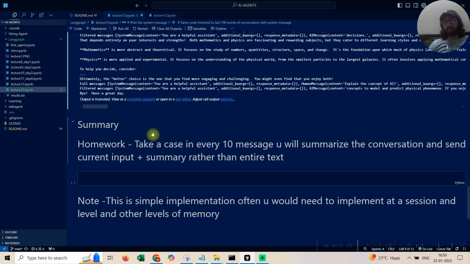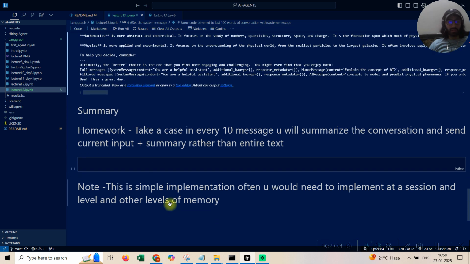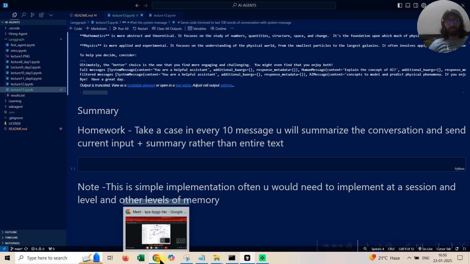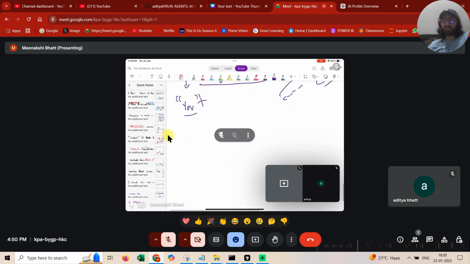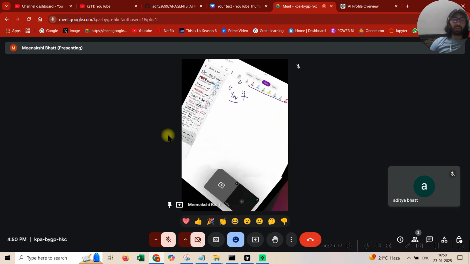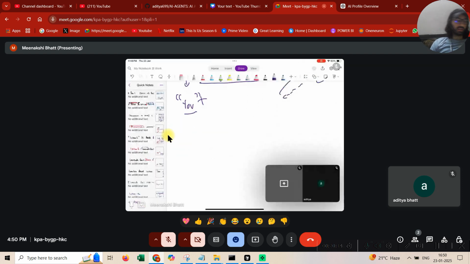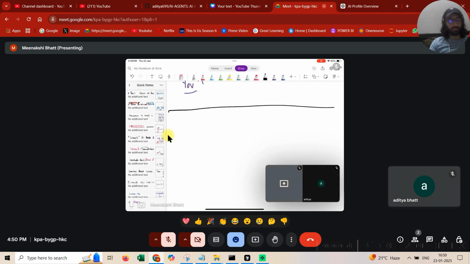Now the third one is summary, and this is your homework, guys. Summary is very essential. Sometimes implementing summary is relatively simpler. It's not very difficult. And this is your homework. You need to write some vanilla Python code for summary. I think you can do it.